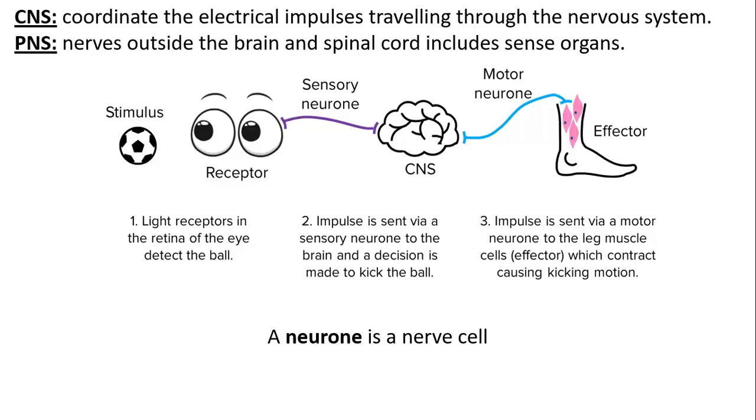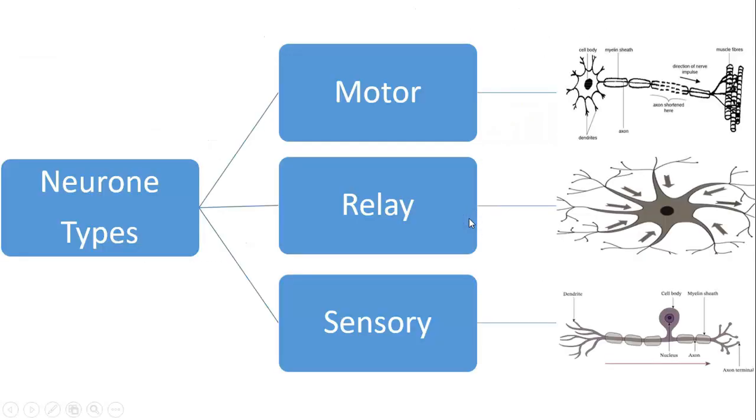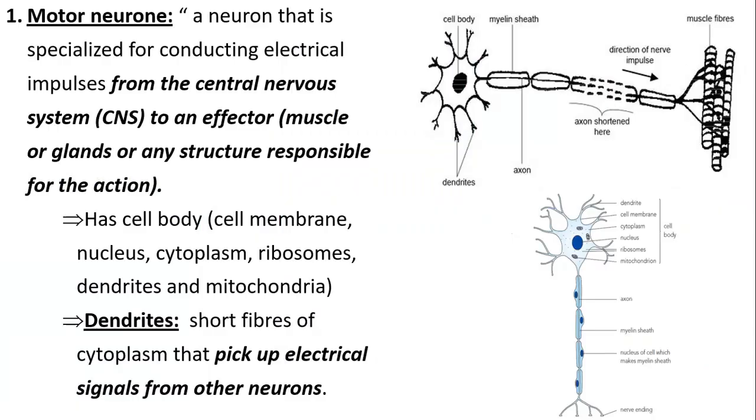What's a neuron then? A neuron is a nerve cell. There are three types of neurons. We have motor neurons, relay neurons, and then finally sensory neurons. Let's take a deeper look into each one of them. The motor neuron is the neuron that's responsible for conducting electrical impulses from the CNS to the effectors, which are again muscles or glands or any structure responsible for the action that's taken.